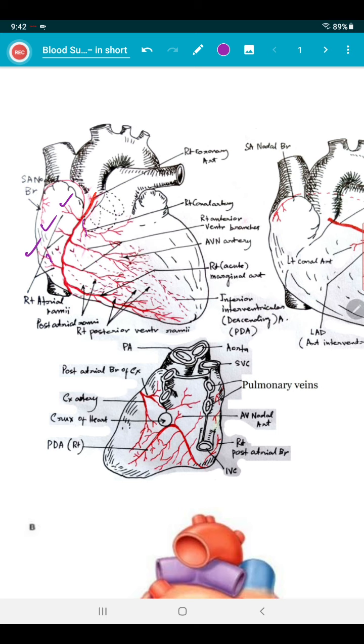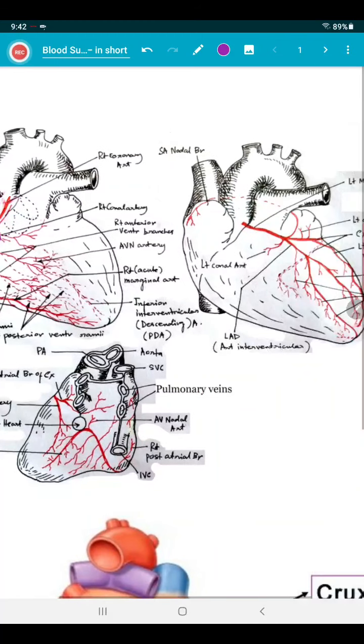So the sinonodal branch arises in 65% of cases from the right coronary artery and in 35% of patients from the left coronary artery.